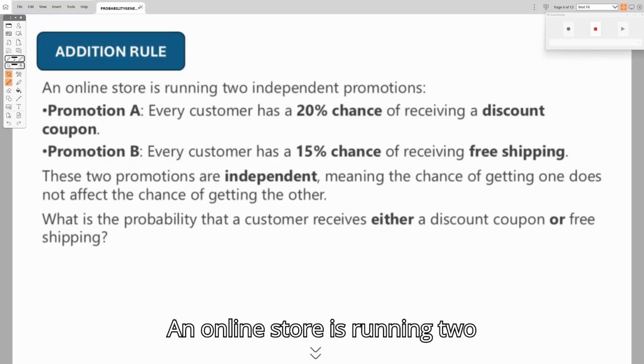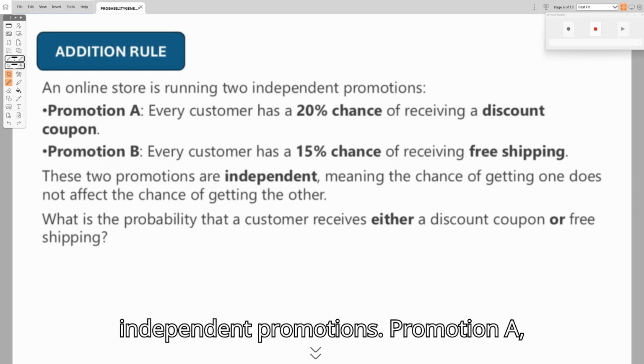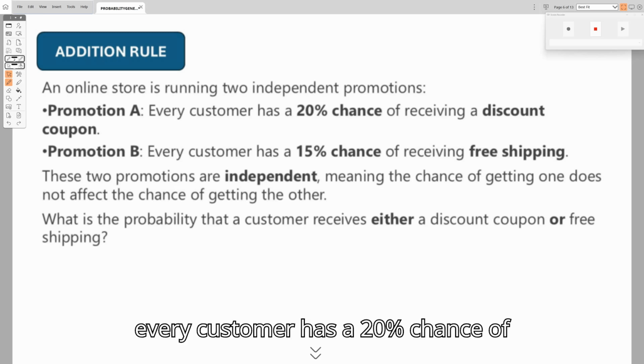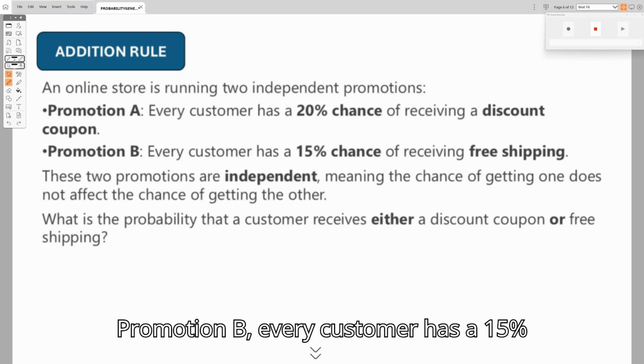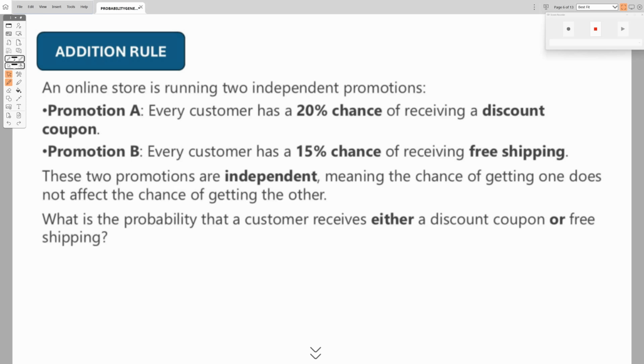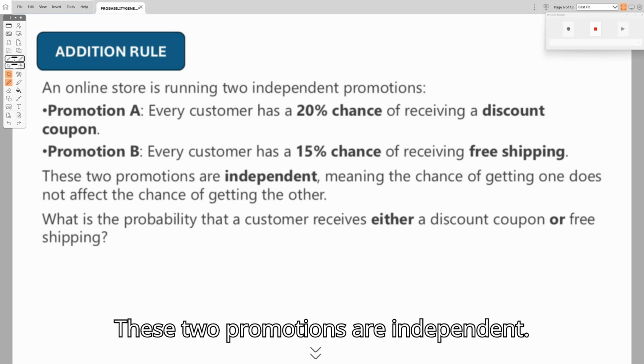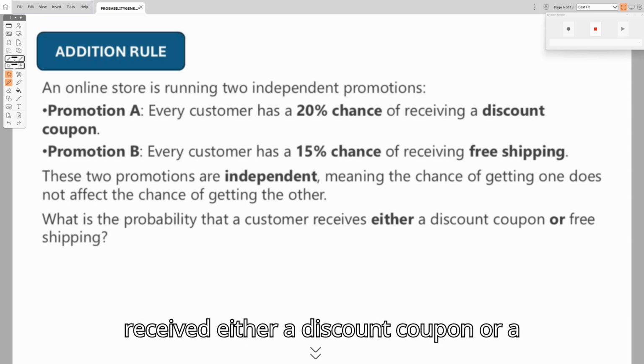An online store is running two independent promotions. Promotion A, every customer has a 20% chance of receiving a discount coupon, and Promotion B, every customer has a 15% chance of receiving free shipping. These two promotions are independent. What is the probability that a customer received either a discount coupon or free shipping?